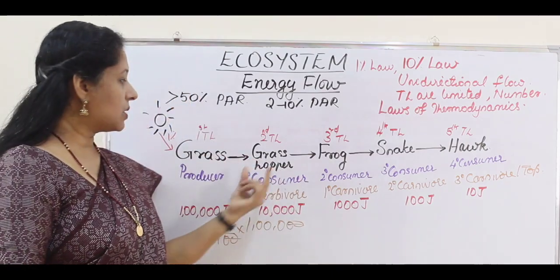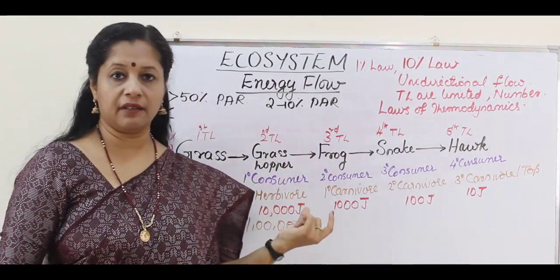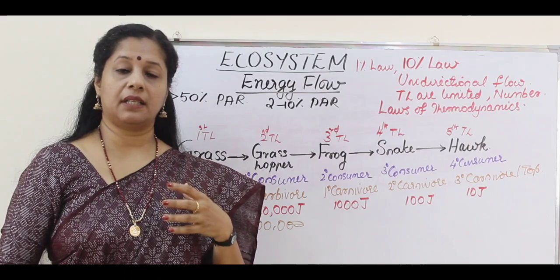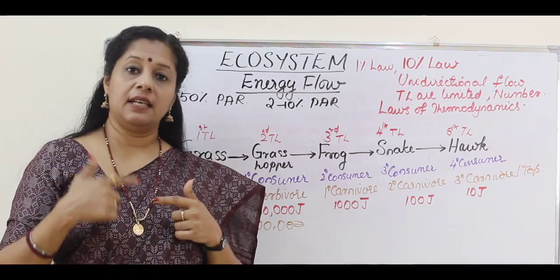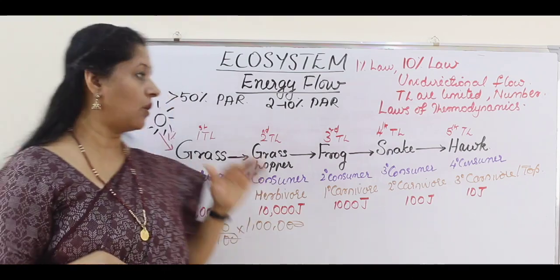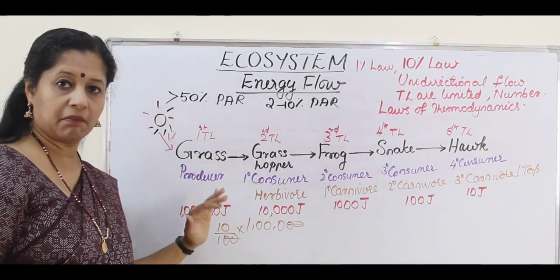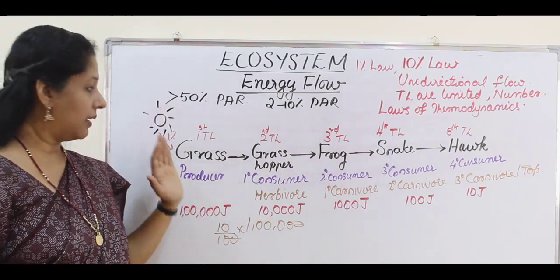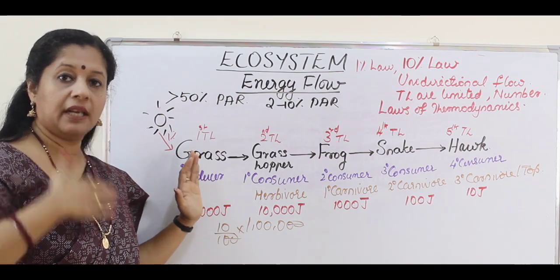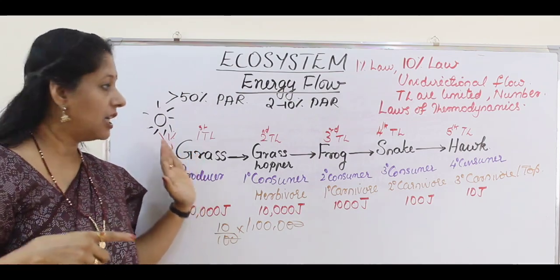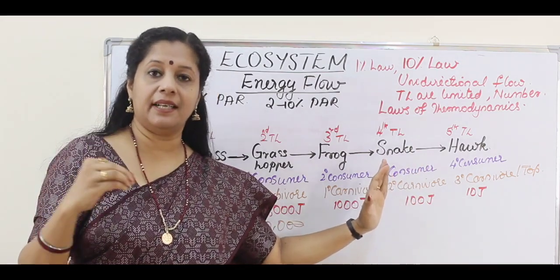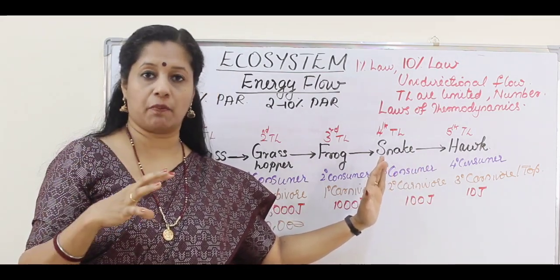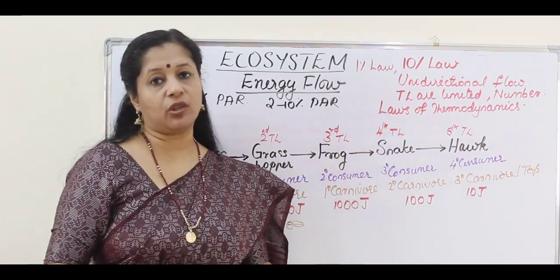Second, suppose once it is eating, will that be enough for it, or if we take one-time food, is that enough for us to sustain? No, the energy input should be constant. Constant solar input is required for the plants to make the energy, and because we are losing it in the form of respiratory loss, we have to compensate for it. That is applicable to all. So a constant energy supply is needed to sustain life or overcome entropy. This is the second law of thermodynamics.